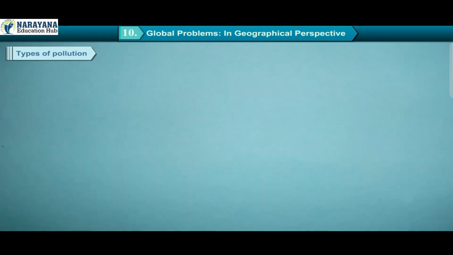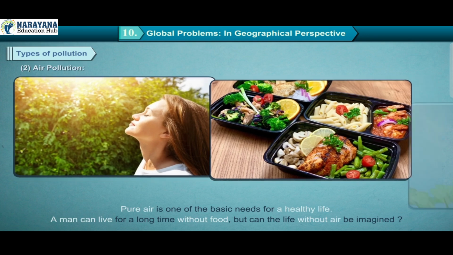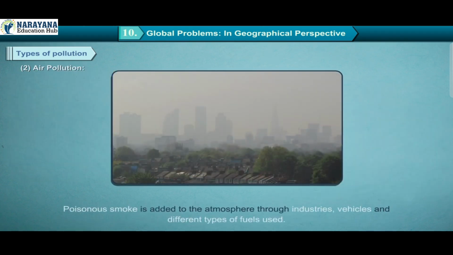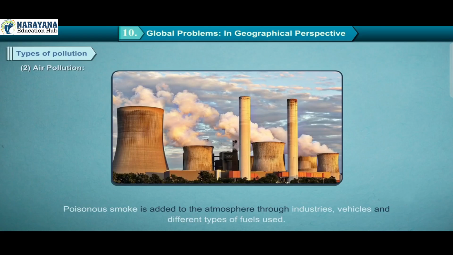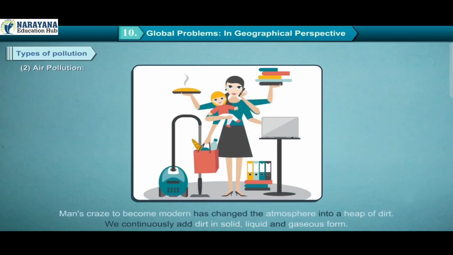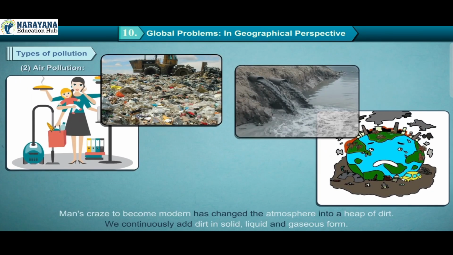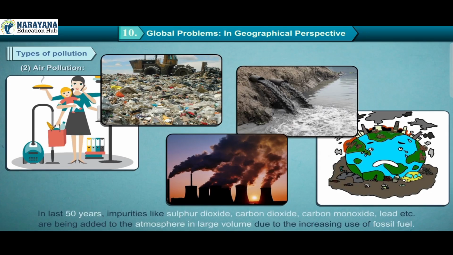2. Air pollution. Pure air is one of the basic needs for a healthy life. A man can live for a long time without food, but can life without air be imagined? Poisonous smoke is added to the atmosphere through industries, vehicles, and different types of fuel used. Man's craze to become modern has changed the atmosphere into a heap of dirt. We continuously add dirt in solid, liquid and gaseous form. In the last 15 years, impurities like sulfur dioxide, carbon monoxide, lead etc. are being added to the atmosphere in large volume due to the increasing use of fossil fuel.